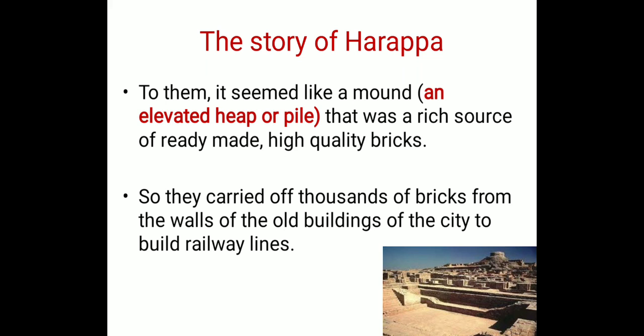So they carried off thousands of bricks from the walls of the old buildings of the city to build railway lines.